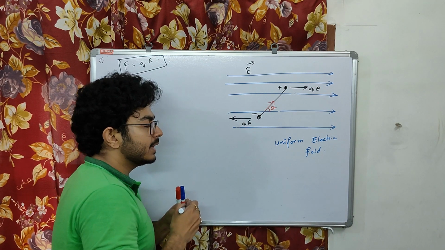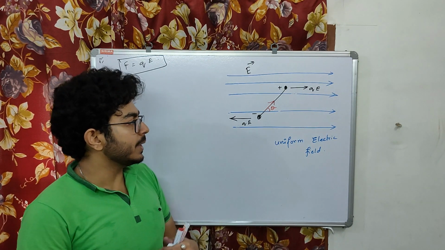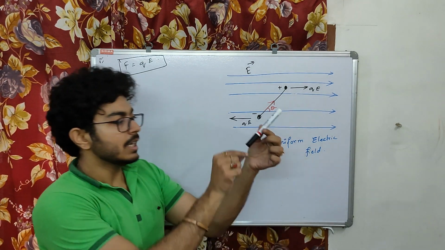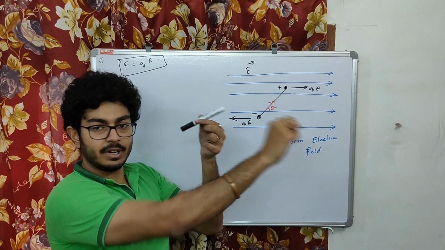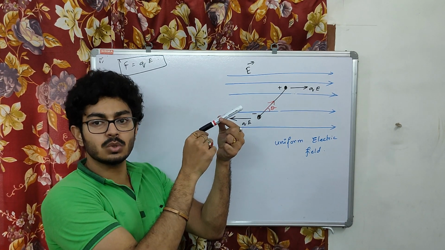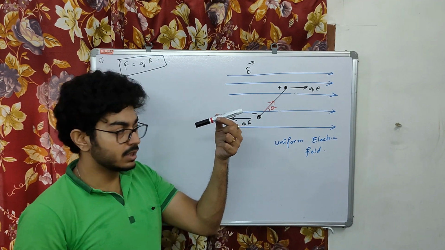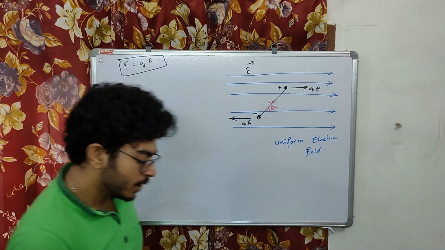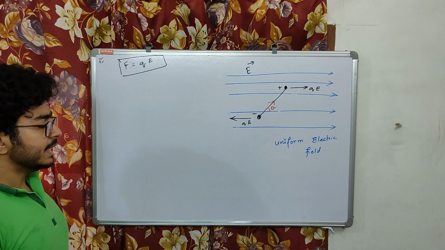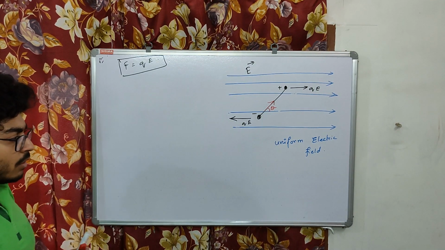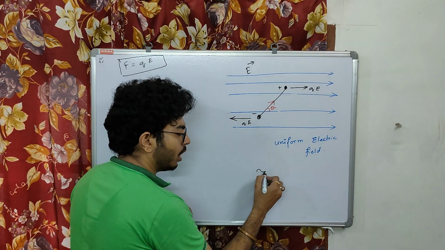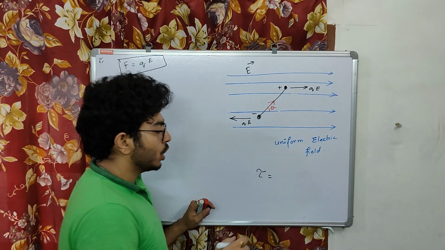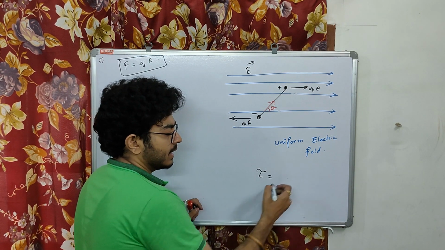So ultimately, this dipole is going to experience a torque. Torque means a turning effect. Suppose if this is my dipole, if a force is applied on this side and another force is applied on this side, then it is very clear that this is going to rotate, right? This will experience a torque. Torque means turning effect of force. So let me just write it down. What is the formula for torque? Now you all know the formula for torque. Those of you who have no idea about torque, torque is defined as the force.